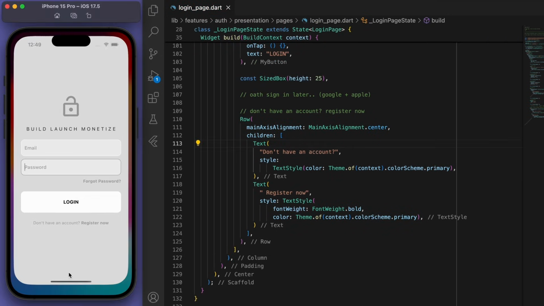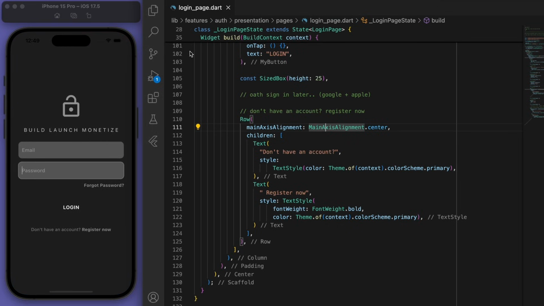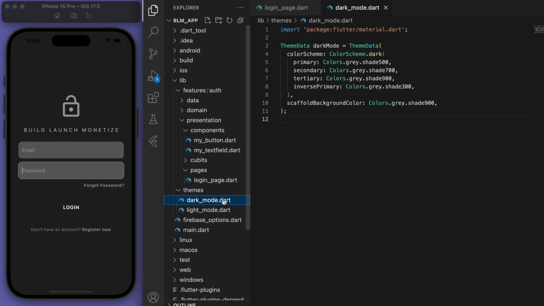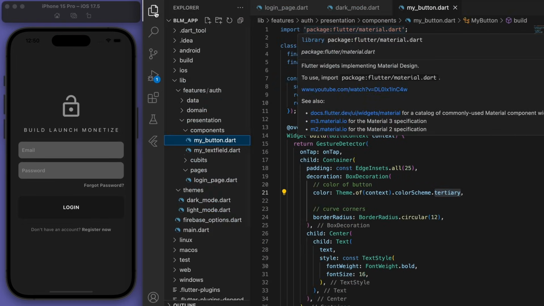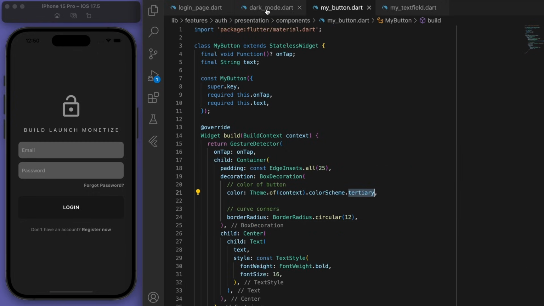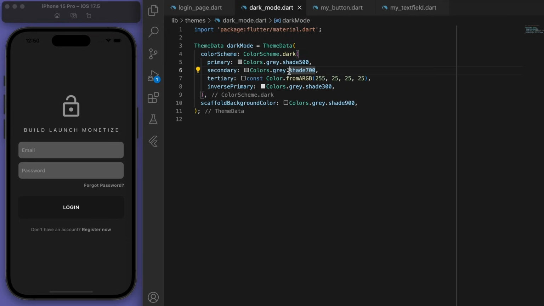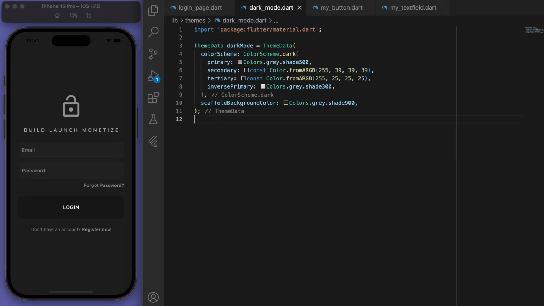Sweet, that's looking pretty good. Now let's check out the dark mode. And I feel like we could switch up the dark mode colors. The tertiary, as well as secondary, I feel like we could change up the color. And I think that looks much better.